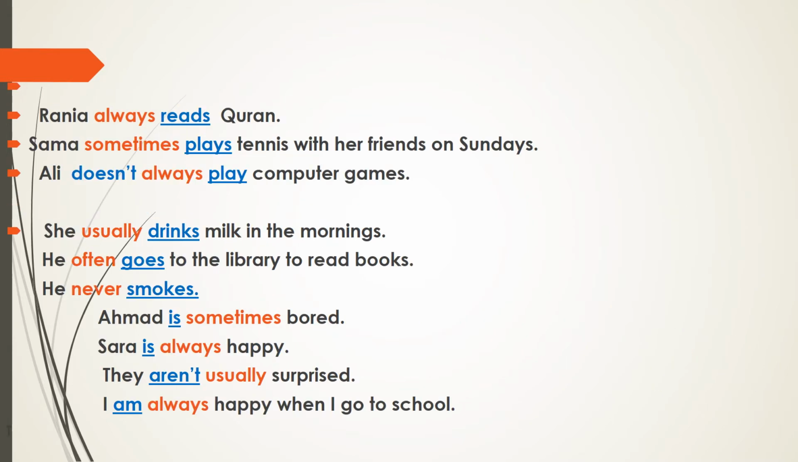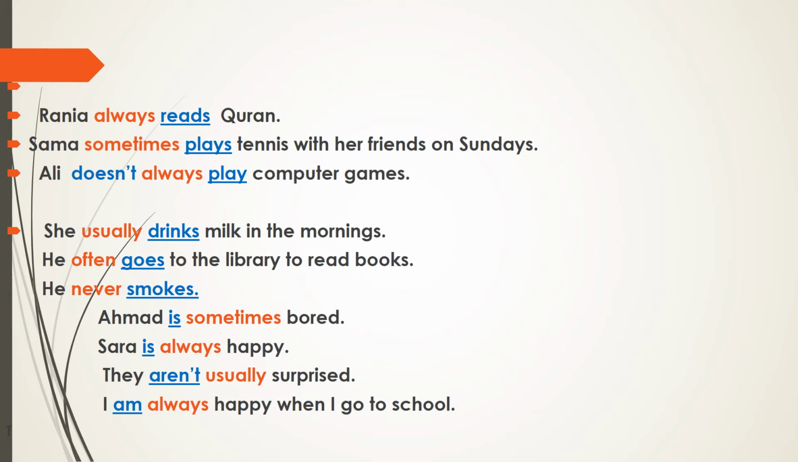Now let's read these sentences. Rania always reads Quran. Sama sometimes plays tennis with her friends on Sundays. Notice the adverbs of frequency in these two sentences. What are these? Yes, in the first sentence we have always, and in the second sentence we have sometimes. And we said that the adverbs of frequency tell us about how often something happens.